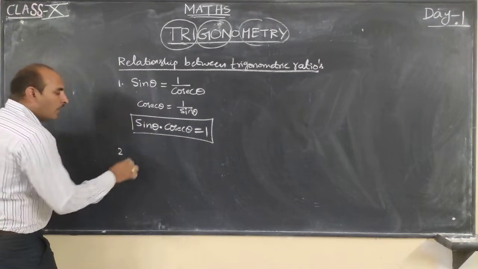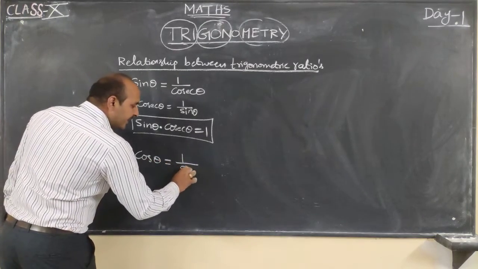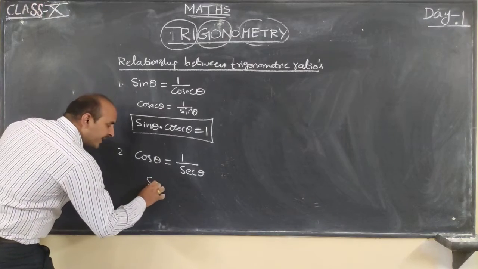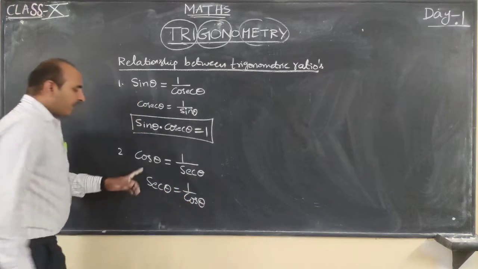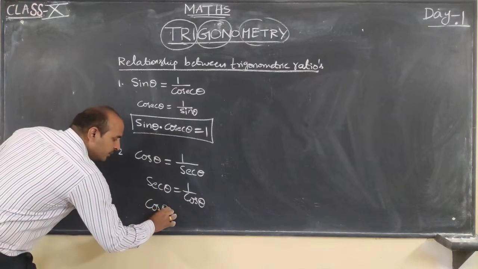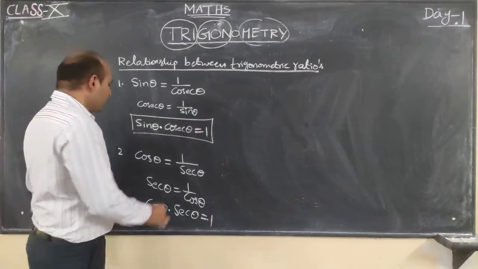Second, cos theta is equal to 1 by secant theta, or secant theta is equal to 1 by cos theta. By cross multiplication, cos theta into secant theta is equal to 1.